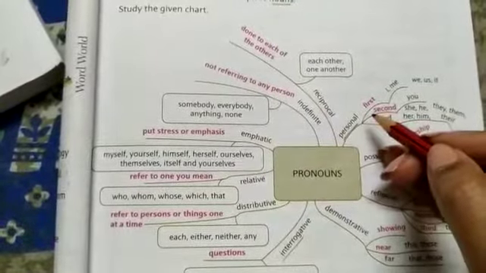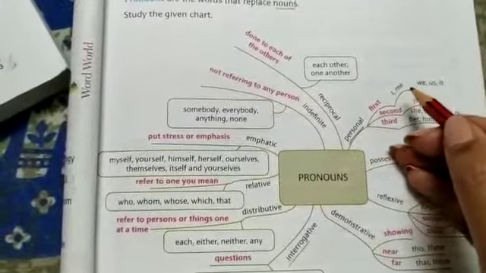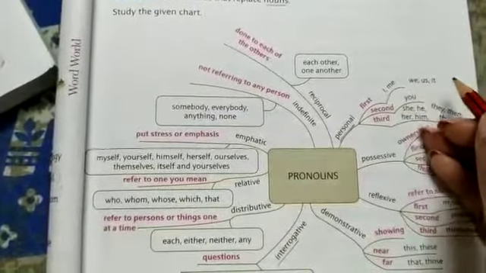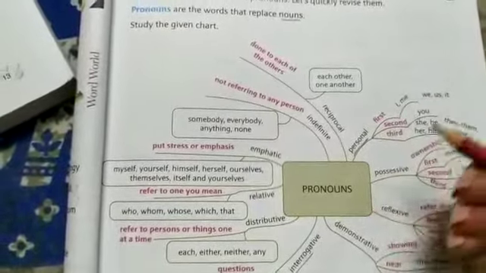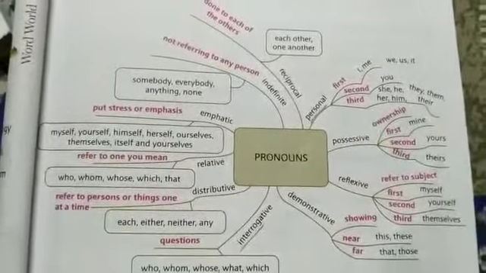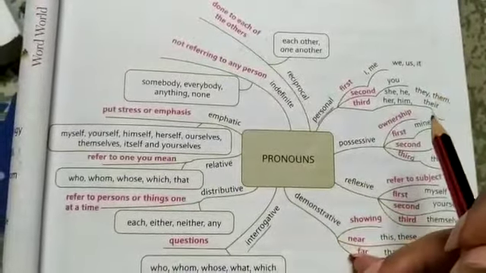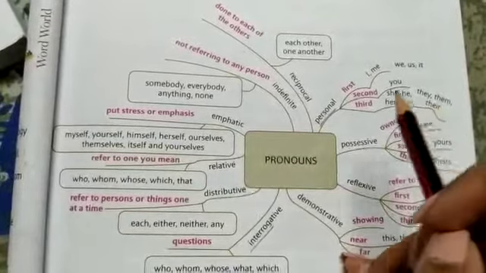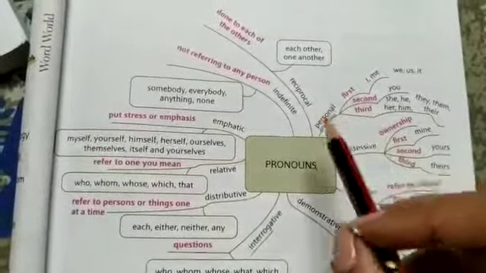First is personal pronoun. If we use it for the first person, then we will use I, me, we, us. If we want to use it for the second person, that means you. Third is she, he, her, him, they, them, their. This is the pronoun used for the third person. This is the personal pronoun.